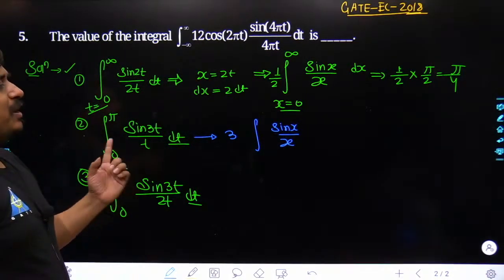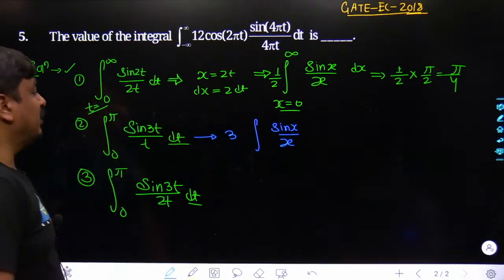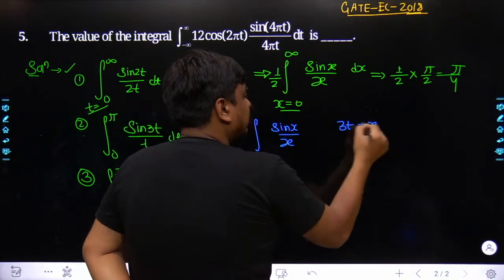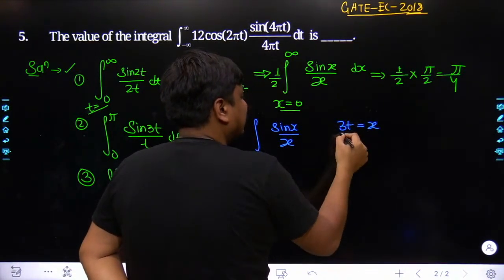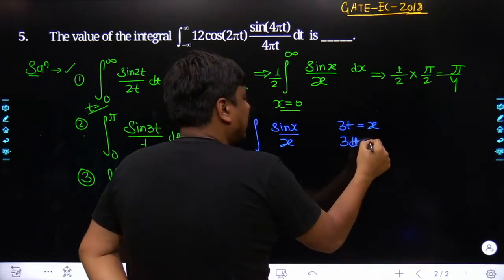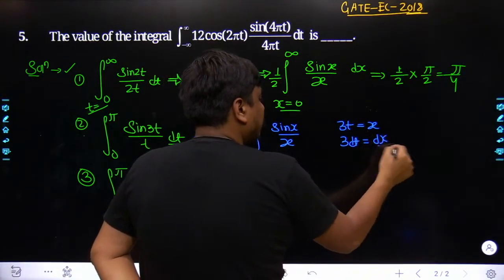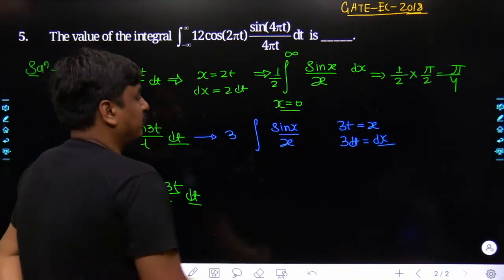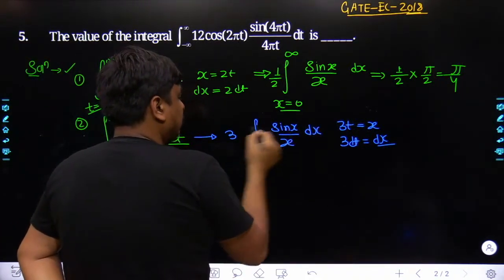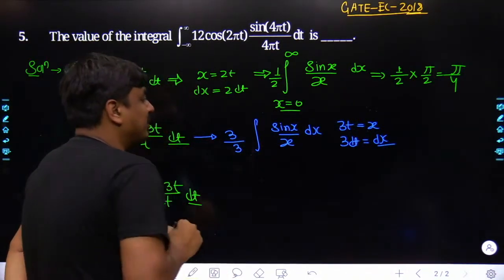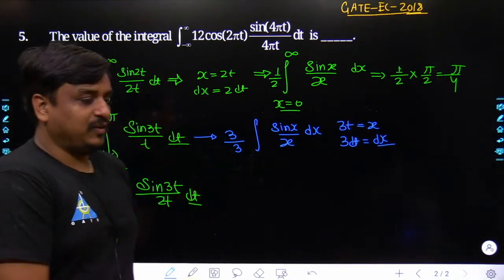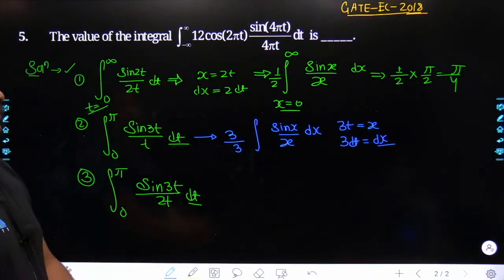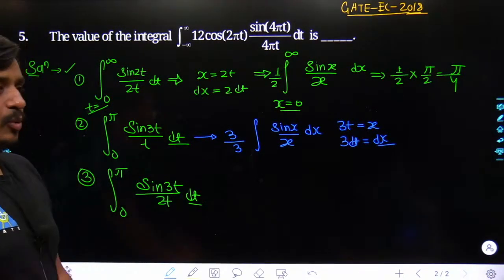And may I know how the replacement would take place as it has been done earlier? 3t would be taken as x. Once we take differentiation on both sides, the differential value along with t, and the differential value along with x. At the end of the day, dt can be replaced with dx divided by 3. So here comes dx, and the 3 would come towards the denominator side, and as it is a constant, it can definitely be brought out. Till this point, each and everything is clear? Obviously, sir, clear.